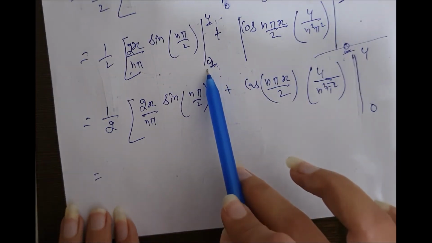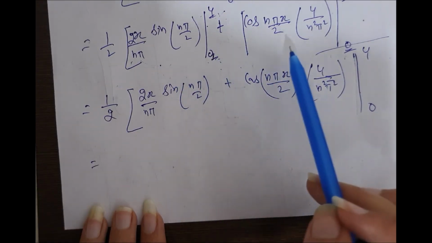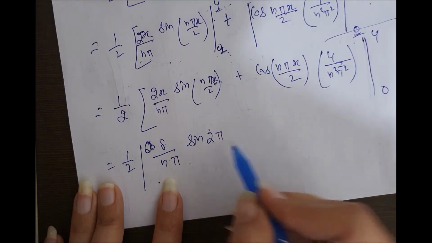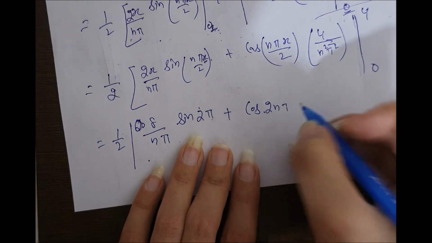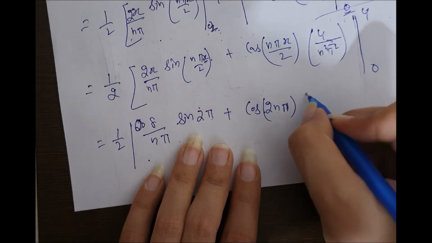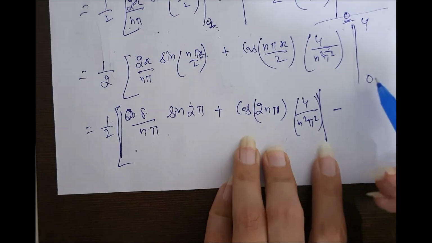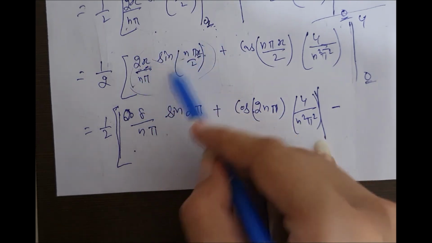If you want to put them separately, then it's your choice. In the previous example, I put limits separately. Now I am putting them together. Put 4 here. It will be 2 pi. Now if we put 0 here, 2 into 0 will be 0. So this will get cancelled.